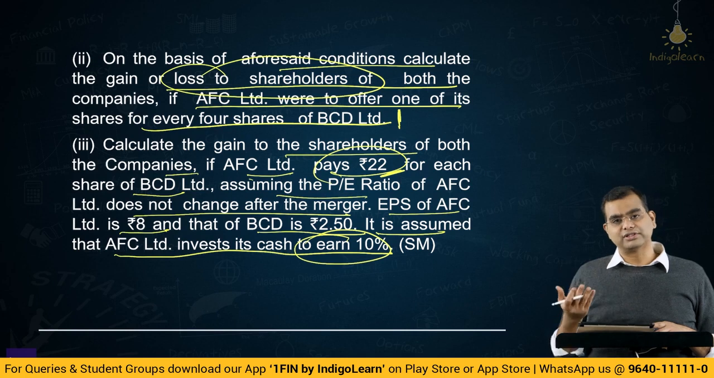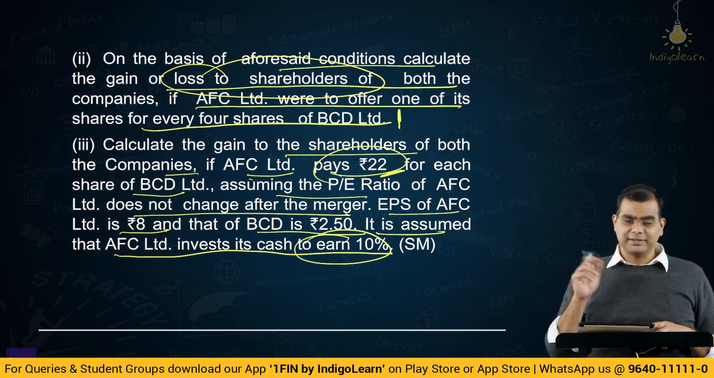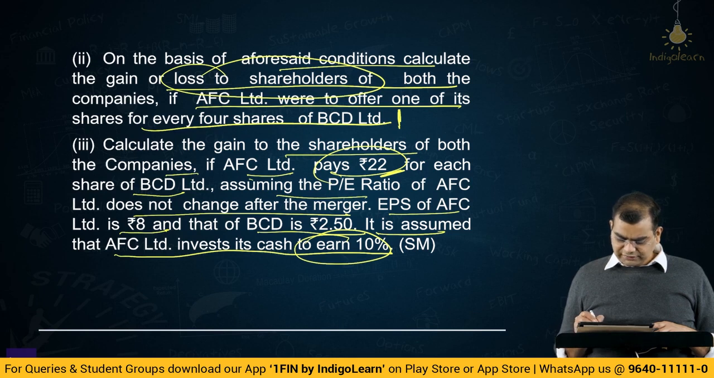So, they will lose interest, right? But then you will also gain EPS. So, we have to see that. Assuming P/E ratio of AFC does not change after the merger, EPS of AFC is 8 and that of BCD is 2.5.